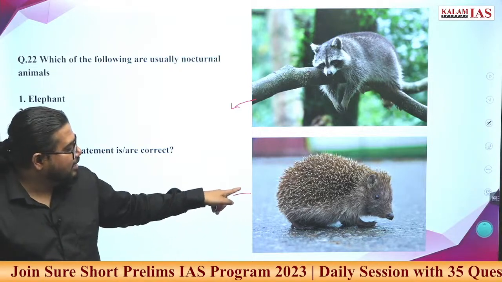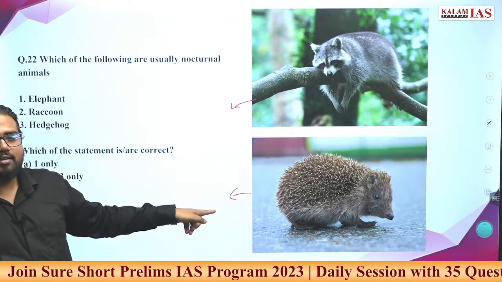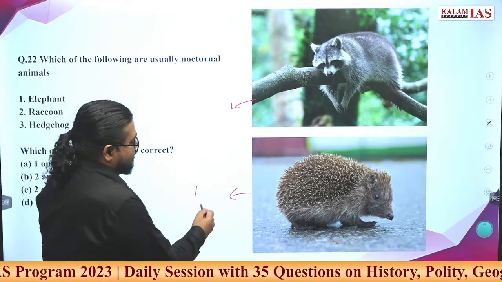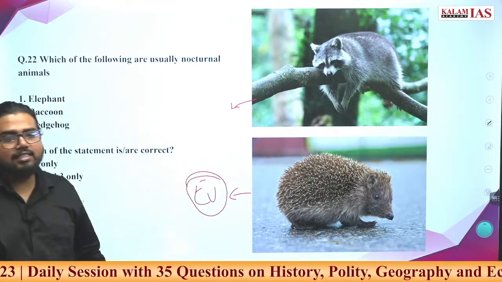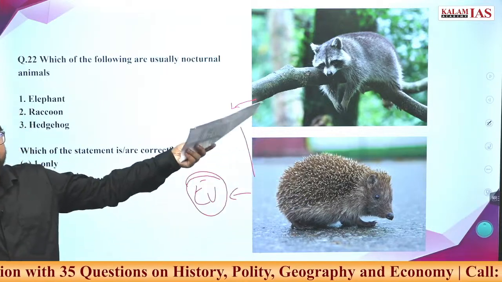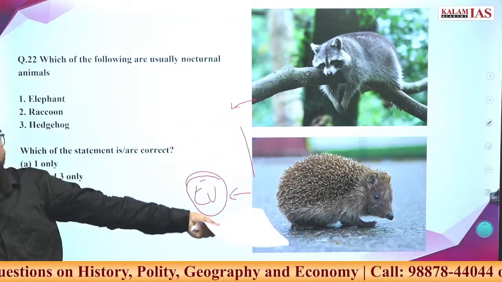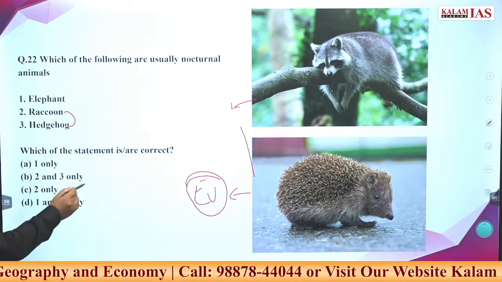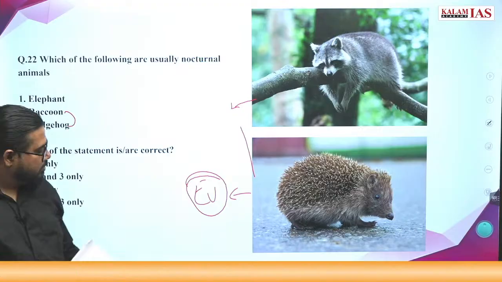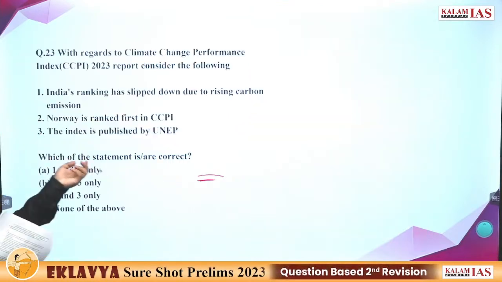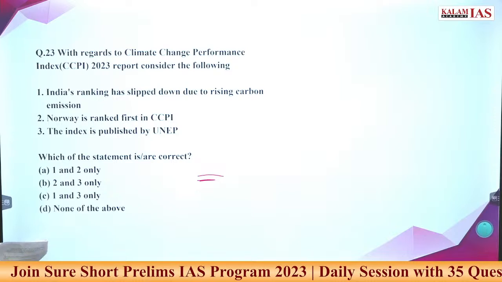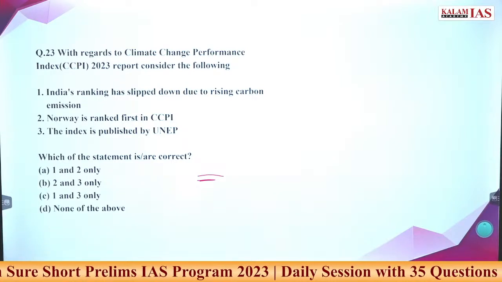The hedgehog is also very rarely found in India. It is found in the European region. This is a raccoon and this is the hedgehog. Both these are nocturnal animals. Here the answer is 2. Elephant is crepuscular, and mosquitoes you can add into it. Answer the 23rd question first.